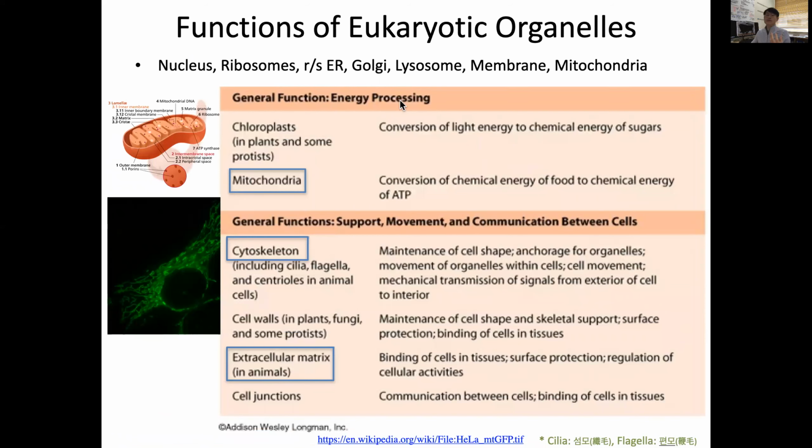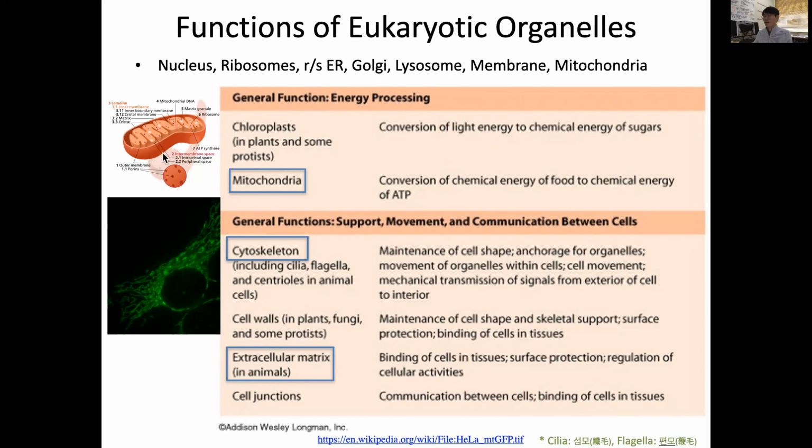Another energy processing organelle we talk about is the powerhouse, the mitochondria, which converts the energy of food to the chemical energy of ATP. You remember this many times from the textbook, such as this figure, but I have to say this can be misleading because this is only a cross-section of mitochondria.